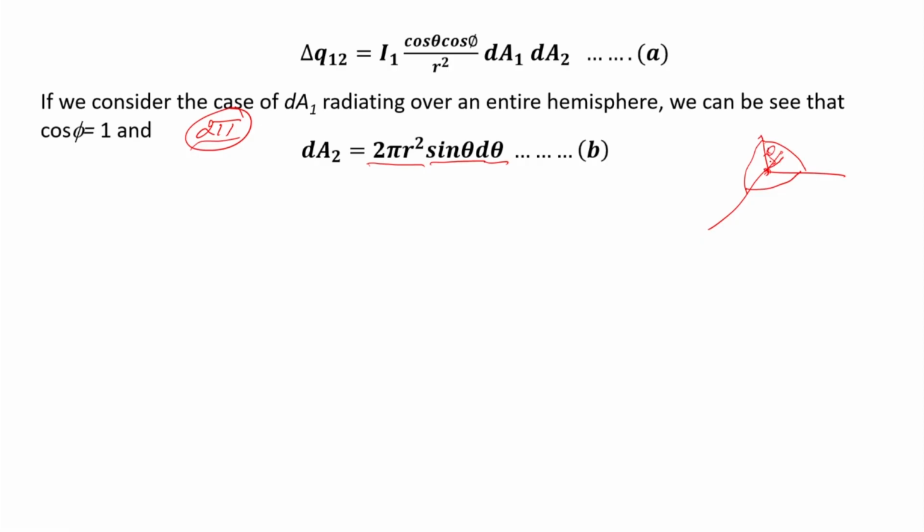So, I consider a d theta, and then dA2 is now the entire strip.